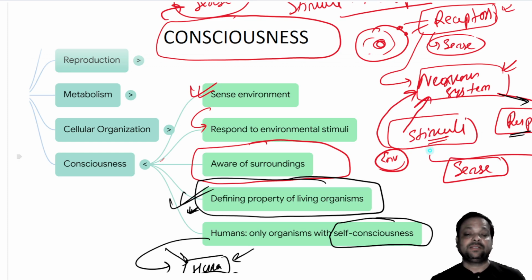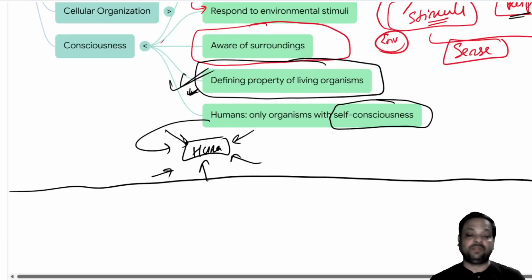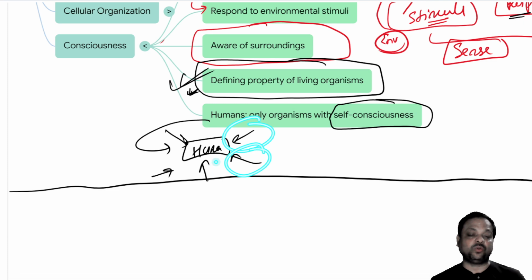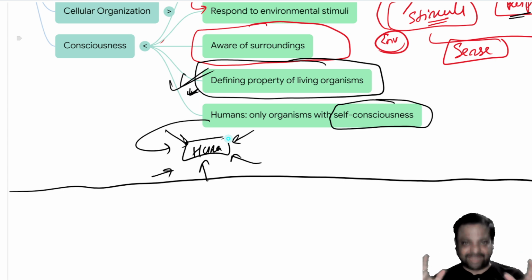So these organisms contain the power of consciousness to sense the environment. So they are aware of the environment. If the environment changes, they also change accordingly, and this is the defining property. But consciousness in humans is a little modified because humans have self-consciousness, because humans can sense the bad, sense the good, behave accordingly, and also react properly according to different senses. So this is all about the first part, that is what is life and the properties of living organisms.